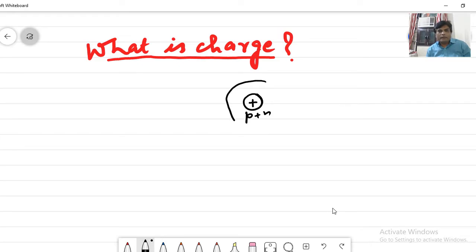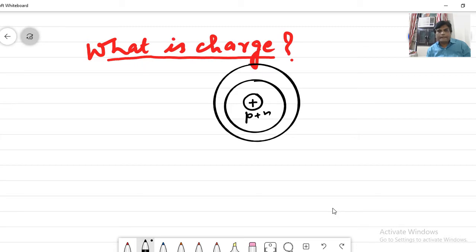Electrons revolve around this nucleus in different circular orbits like this. So we can say that each matter is made up of atoms, and an atom consists of electrons and protons.